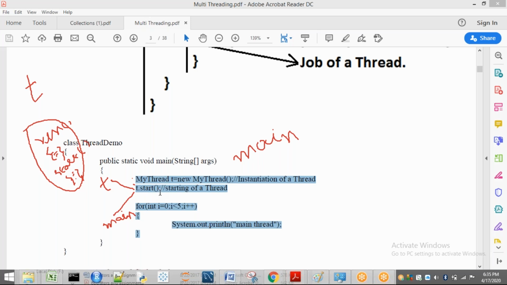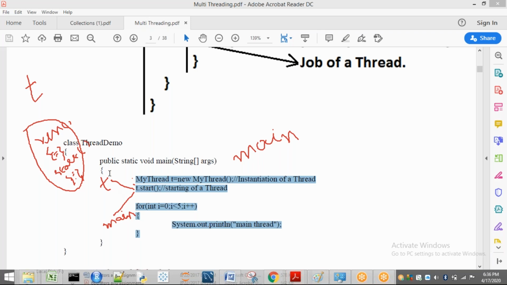Now see here, this state already one thread is created, but after the thread is created, it has to execute something. So when main thread is going to execute this one, t dot start, then t is getting some task to execute. Now here two threads are there. One is t, another one is main. That means from now two threads are going to execute simultaneously.